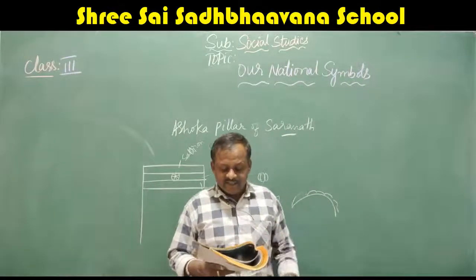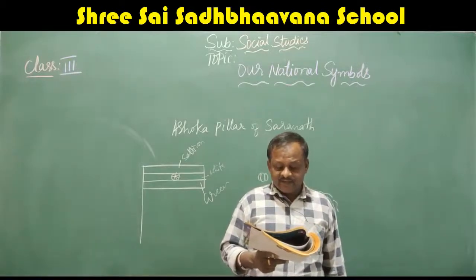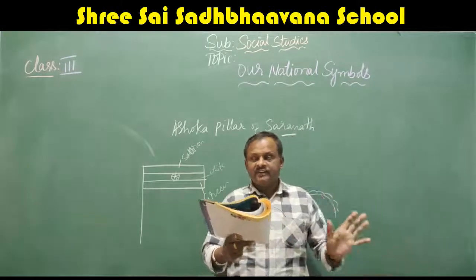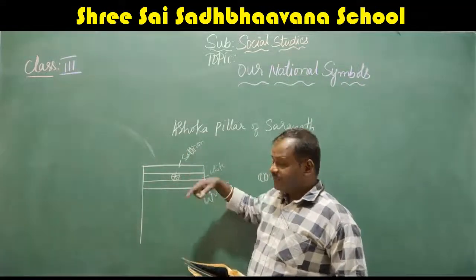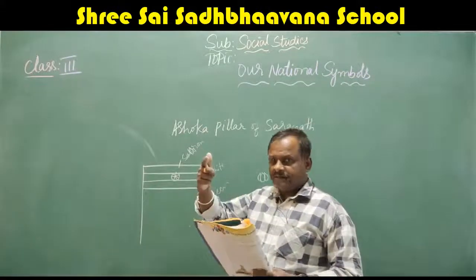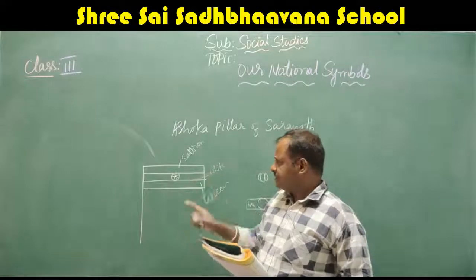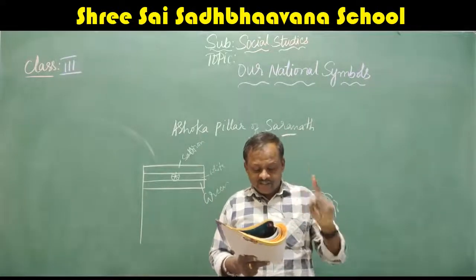Yes, they have given how we have to hoist the flag. The saffron band of the flag should always be on the top when the flag is unfurled. That means when the flag is hoisted, the saffron should always be at the top. If it is upside down, that means if the green color comes on top, it is an offense. Always saffron should be on the top.